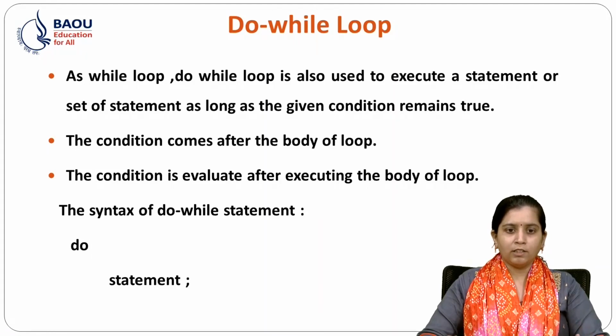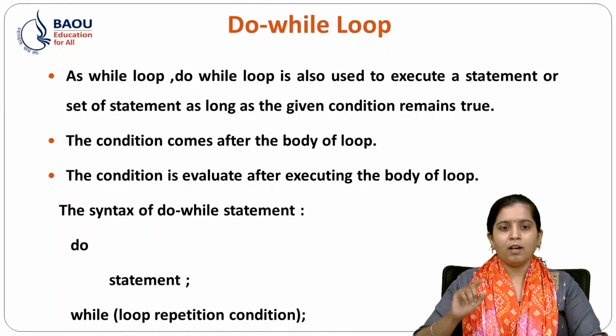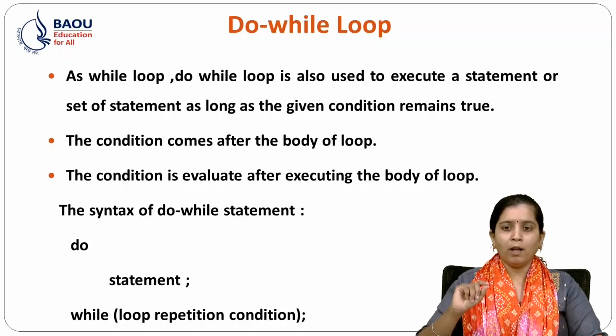After that, the statement whichever we want to pass, and then we will write the while keyword, and after that we will write our condition. So why will we use a do while loop? A do while loop is used when the programmer wants his or her program to execute at least one time. And in this do while loop, a semicolon is a must after the condition in while. If you do not write the semicolon, then you will get an error.